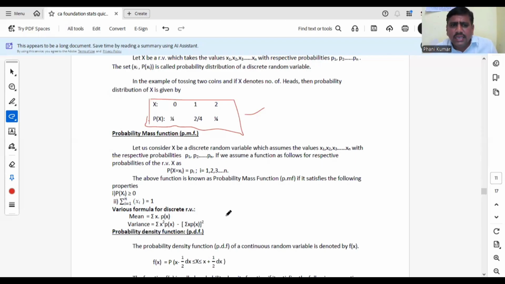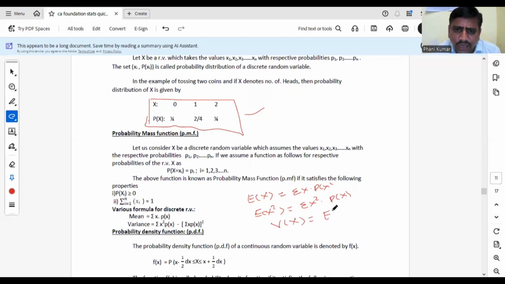For the discrete case, E of x, expectation of x, is nothing but the mean. For the discrete case, E of x is nothing but summation x into P of x. Similarly, E of x square means summation x square into P of x. From this, you can estimate variance. What is the formula for variance? E of x square minus E of x whole square. For the discrete case, this is how you calculate: E of x means mean, E of x square, and variance.